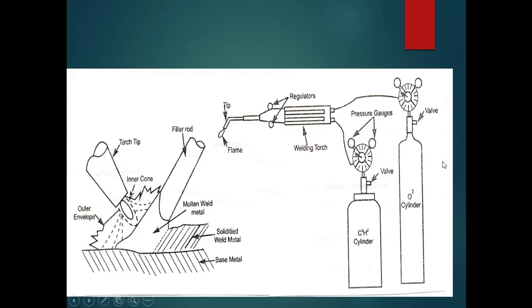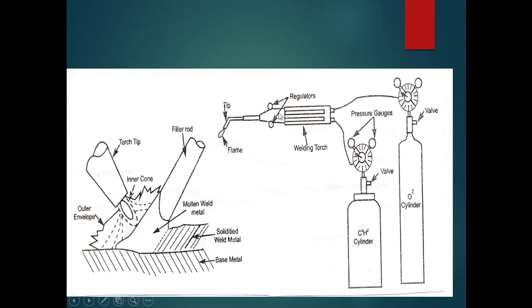Then you can write the working principle of oxyacetylene welding here. Oxygen and acetylene from the respective cylinders will be supplied to the welding torch, and in the welding torch the oxygen and acetylene will be mixed properly. The regulators in the welding torch will be used to control the flow of the oxyacetylene mixture.